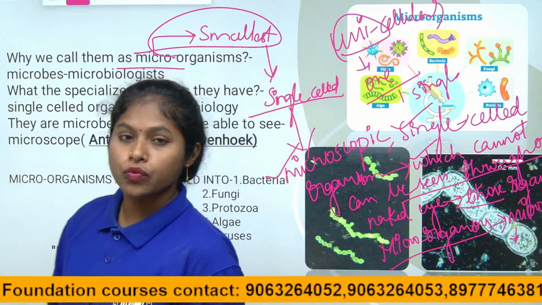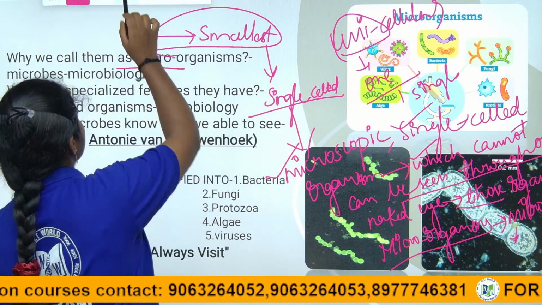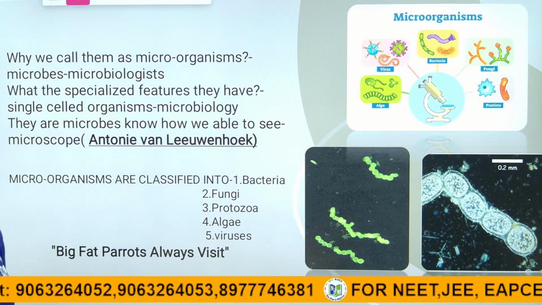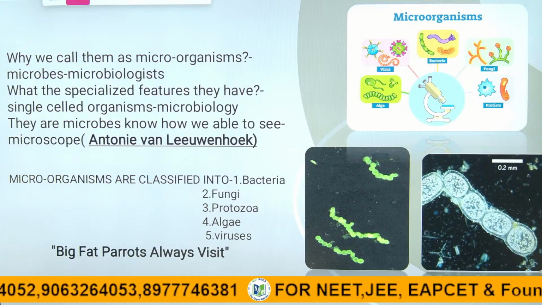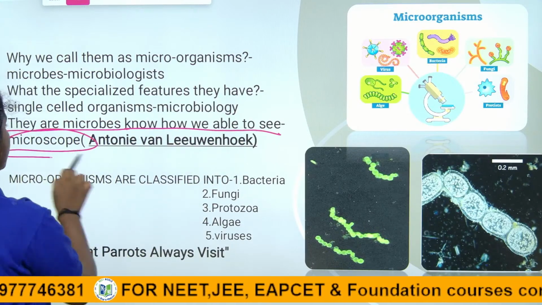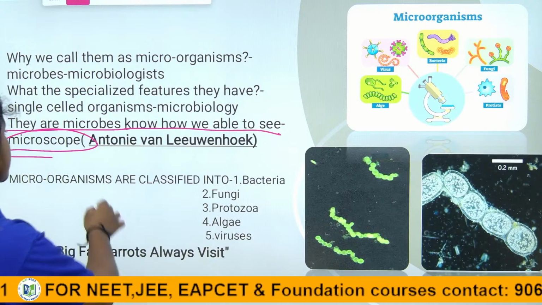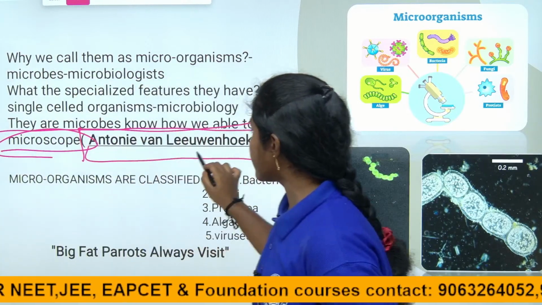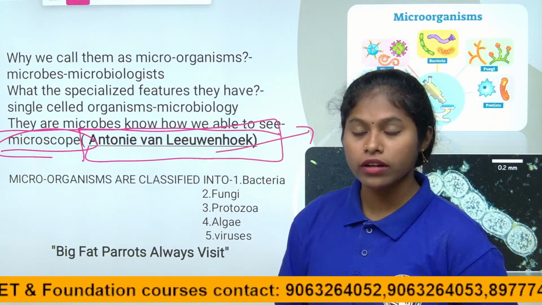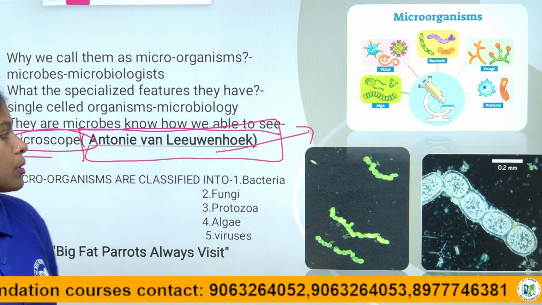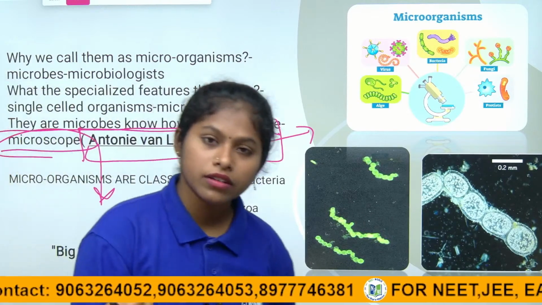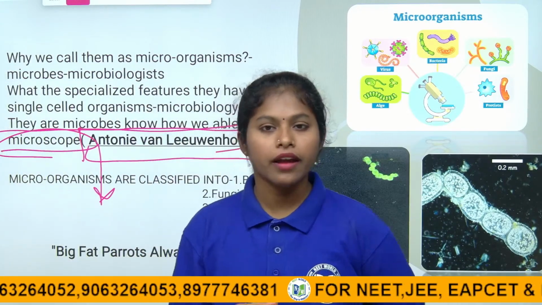Right children? How can we see them? With the help of a microscope. Right children? So, with the help of the microscope we discovered that microorganisms exist. There are microbes which can be seen only in a microscope. So, who first discovered it? The scientist named Anton von Leeuwenhoek first discovered that microorganisms exist. With the help of the microscope, he said that microorganisms can be seen only with the help of the microscope. Right children?